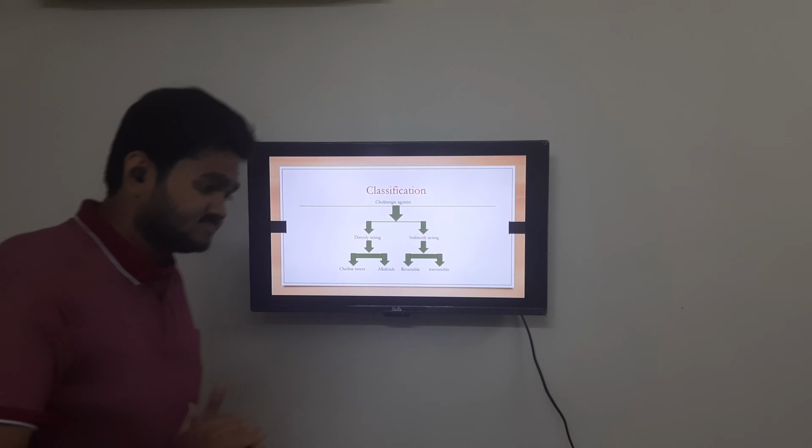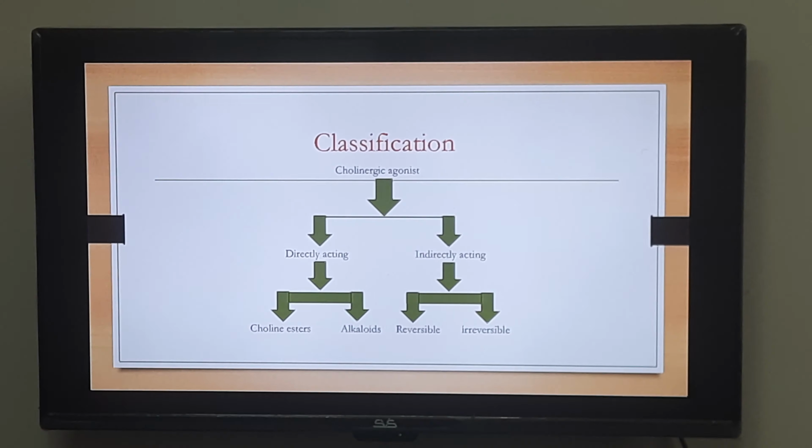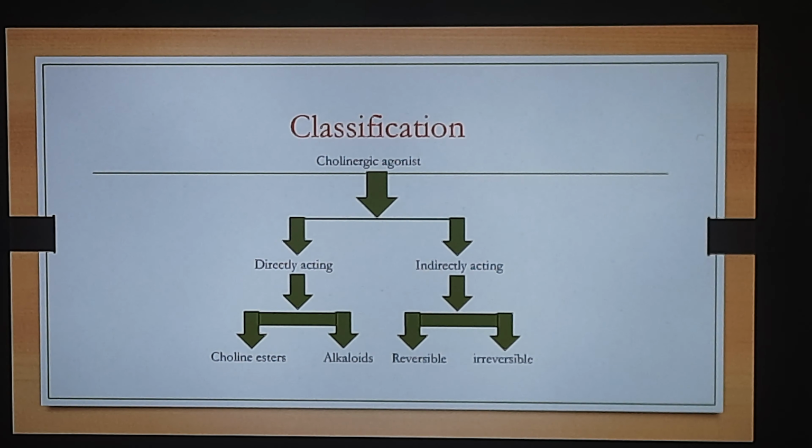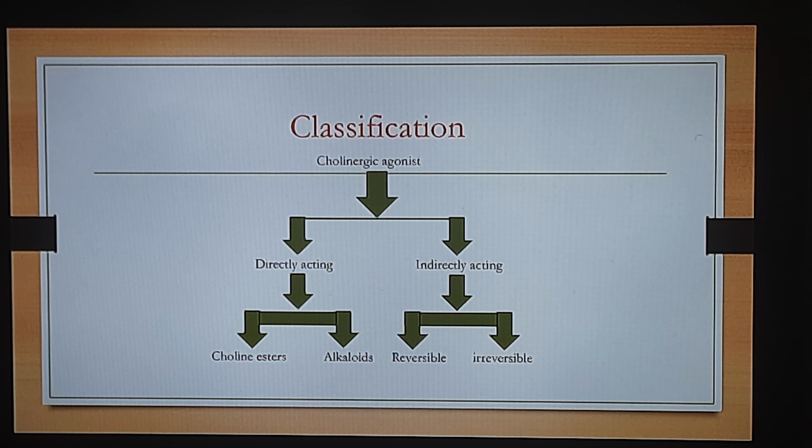But before going directly into our indirectly acting cholinomimetic agent, we need to understand the basic classification of our cholinomimetic agent. So when we studied the classification of our cholinergic receptor agonist, we can classify these drugs into two main categorization.